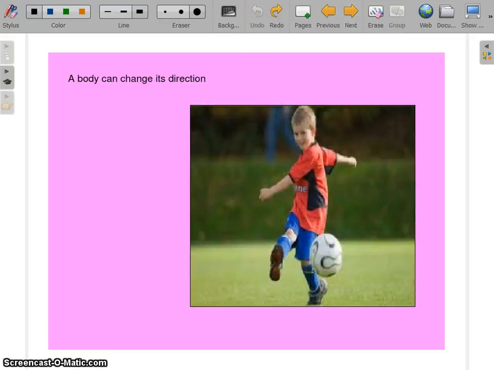Here we can see a boy making a change in the direction of a moving ball. When we apply force to a moving object in one direction, it can change its direction to another. So a force can change the direction of moving objects.